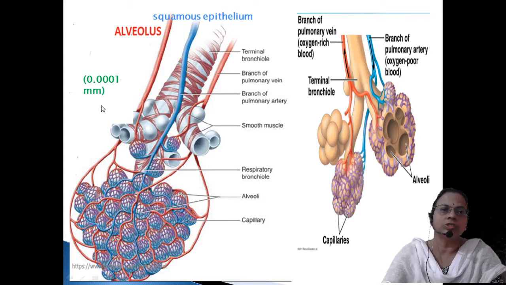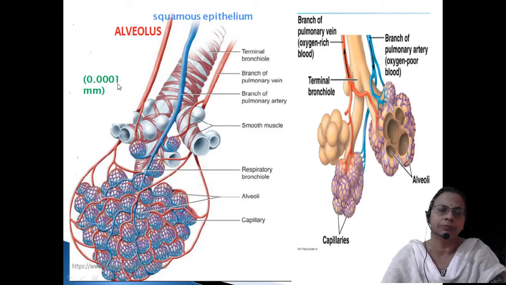The thickness of that alveolar membrane is 0.0001 millimeter, that means 1 micron, less than 1 micron, 0.5 to 1 micron is the thickness of the membrane. That means 1 millimeter is divided into 1000 parts, and it is 1 by 1000th of that. So it is a very thin membrane.